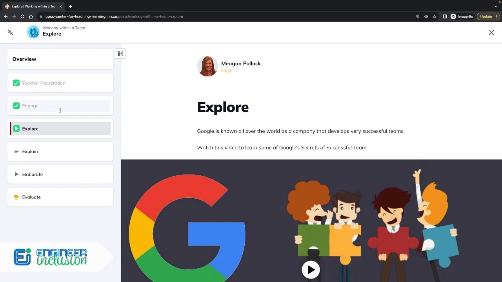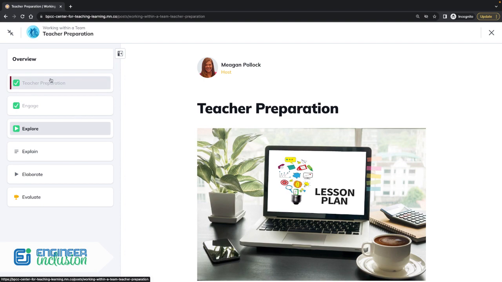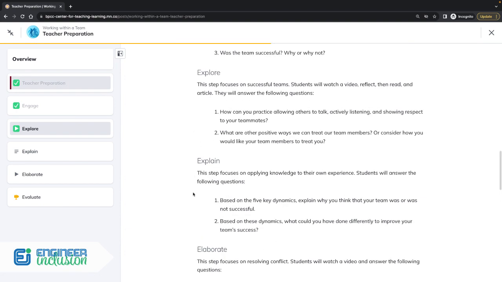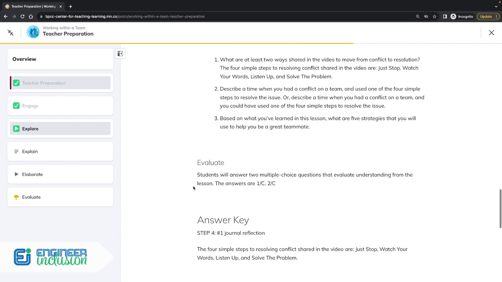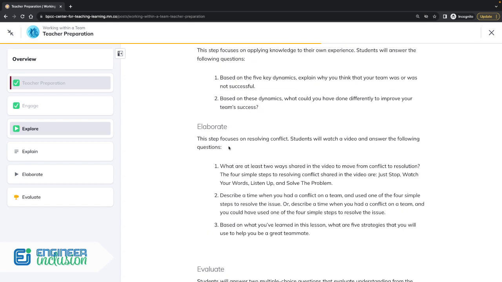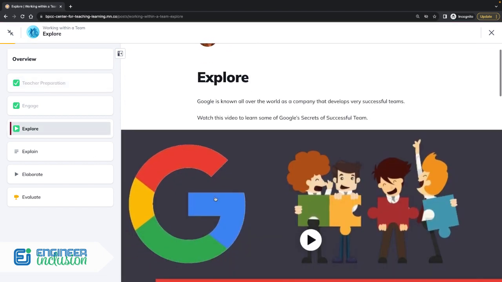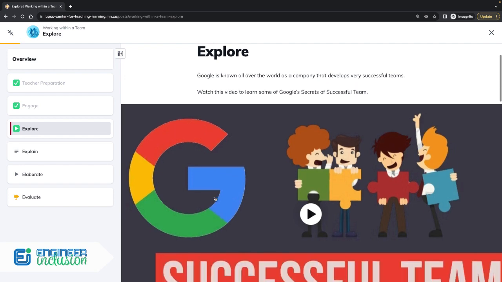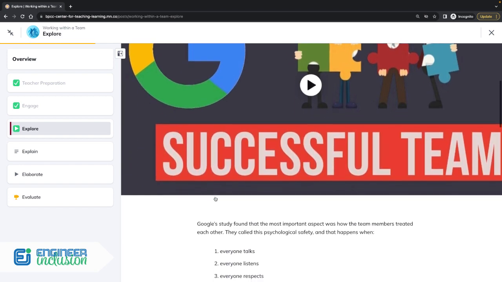Now remember that this is the content that the students are doing. If you need the lesson plan, you're going to go back to the teacher preparation section and then go to each of the sections to help you know exactly what it is that you're going to be having them do. So we'll go back to explore in this case, and again, these are pretty simple, not a heavy lift for you.